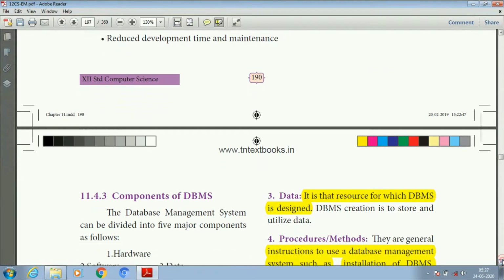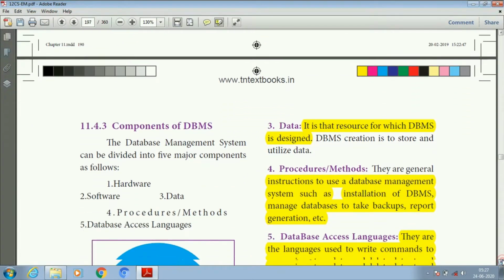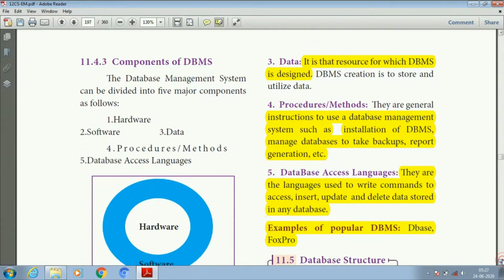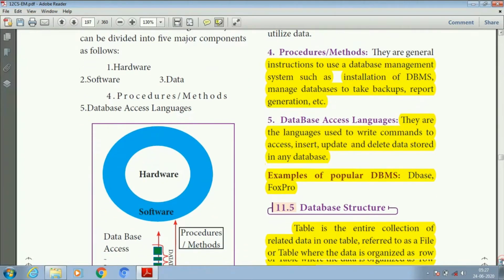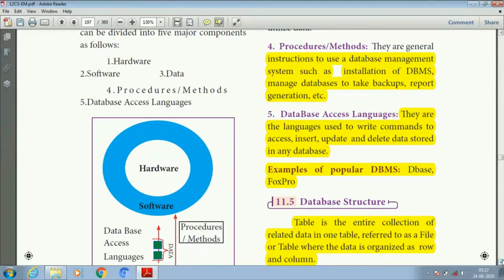And next one is components of DBMS. So what are the components of DBMS? DBMS has five major components. First one is hardware. We already know what is meant by hardware. It is the physical component of a computer or an electronic system. Next one is software. Software means the programs and other operating information used by a computer. It is a set of instructions given to the computer, a set of programs.